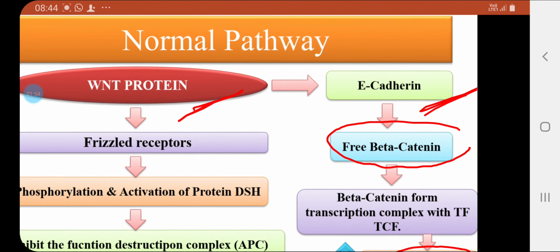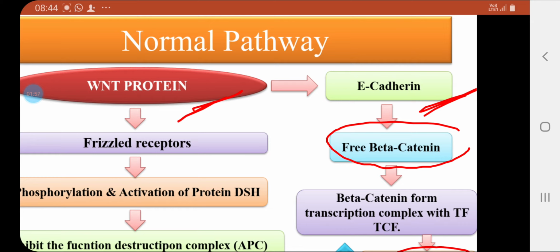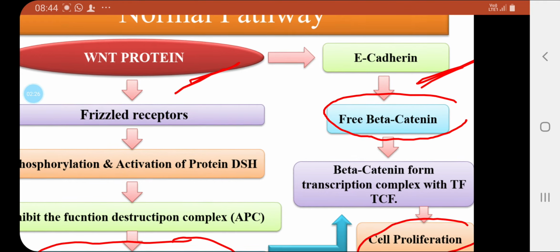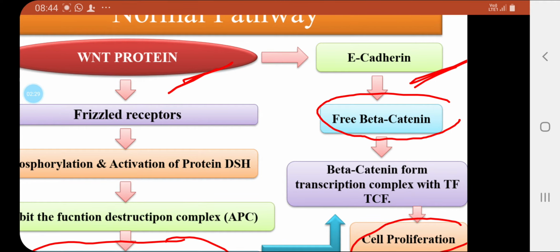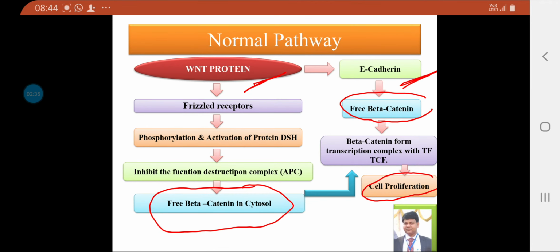Another pathway is this: the WNT proteins also stimulate the E-cadherin. This E-cadherin basically holds 50% of the beta catenin, and whenever it is stimulated by the WNT proteins, this beta catenin is free in the cytosol, and this results in the formation of a transcription complex with the transcription factor TCF and results in cell proliferation. So this is the normal mechanism which basically takes place within the cell.